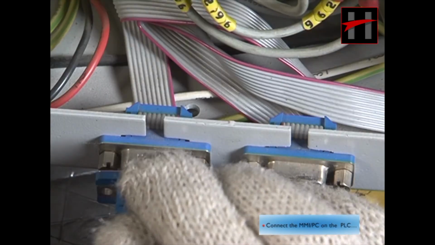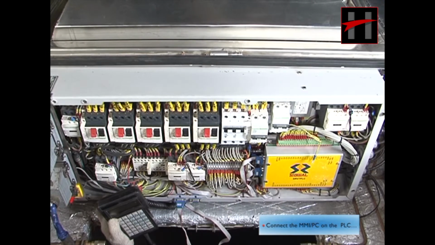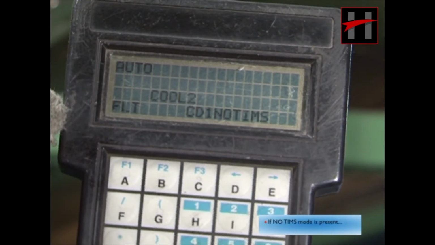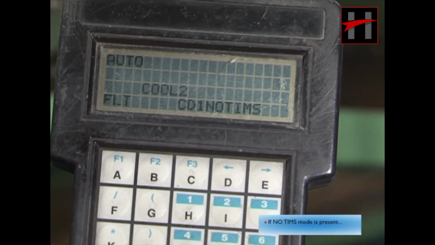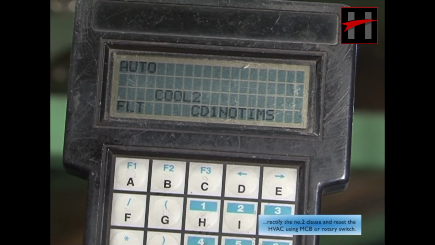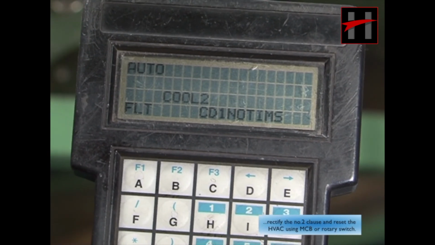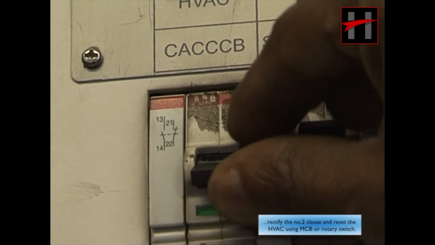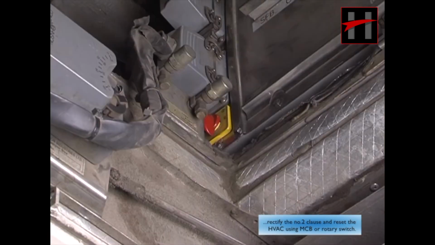Connect the MMI or the PC on the PLC. If no TIMS mode is present, rectify the number 2 clause and reset the HVAC using MCB or rotary switch.